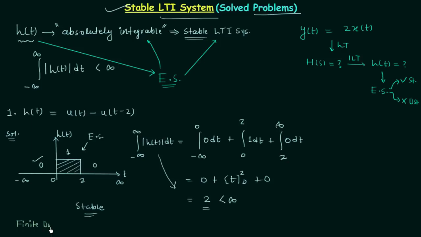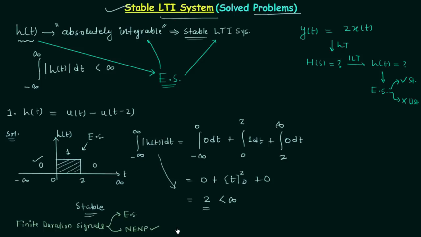The finite duration signals are never power signals. There are only two possibilities. They can be energy signal or they can be neither energy nor power signal. If you have the case in which the amplitude of the given signal is reaching infinity at any instant, then the finite duration signal will be neither energy nor power signal.